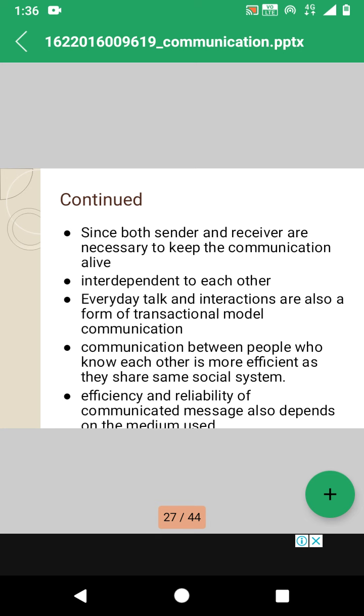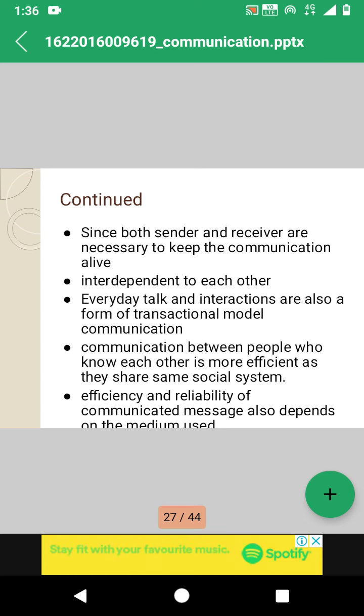So they depend on each other; sender and receiver are interdependent. Everyday talk and interactions are also a form of the transactional model of communication. Whatever conversation takes place between people day to day is also an example of it.